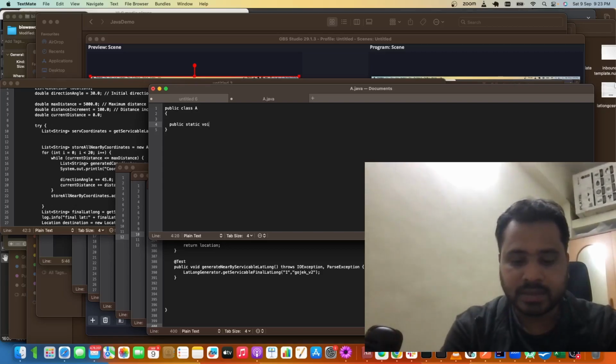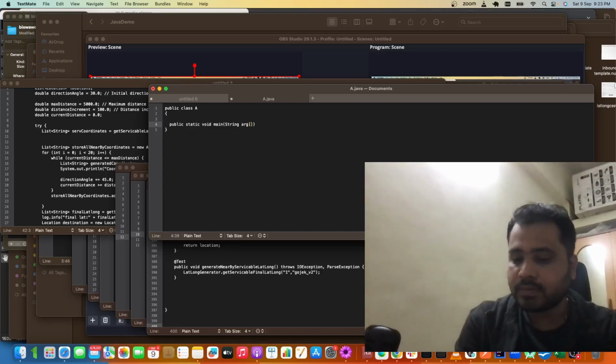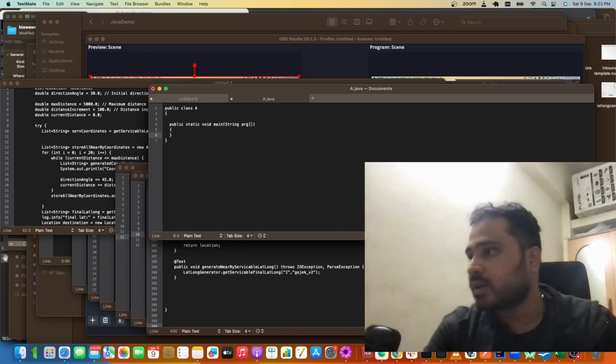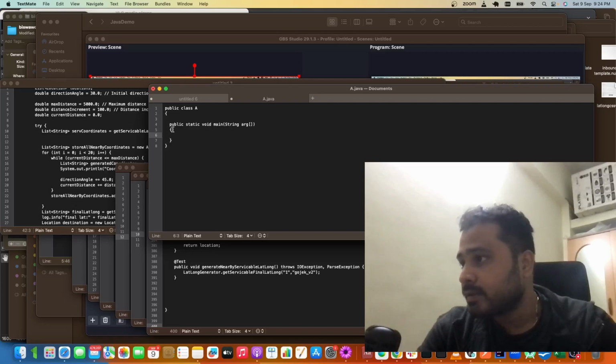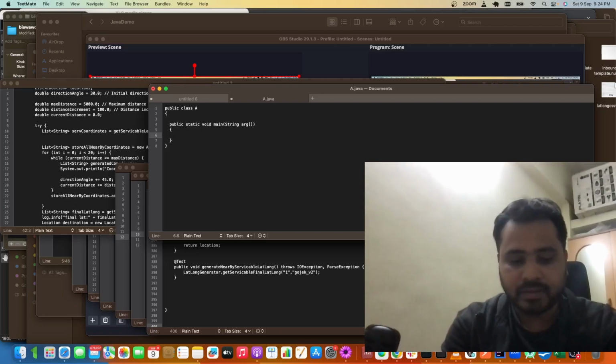We'll write public static void main of String argument. In Java every program starts from the main method. Once your compiler sees this main method, the execution will start from there.